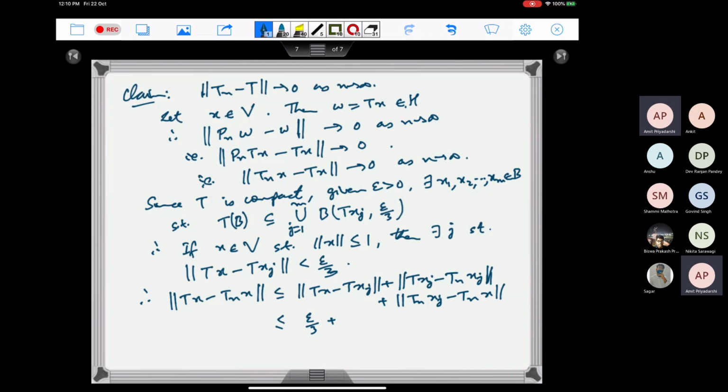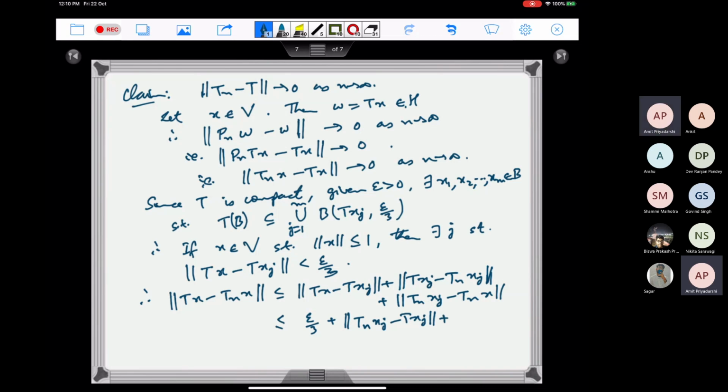So let me write this as Tn xj minus T of xj and plus the third term Tn of xj minus Tn of x.